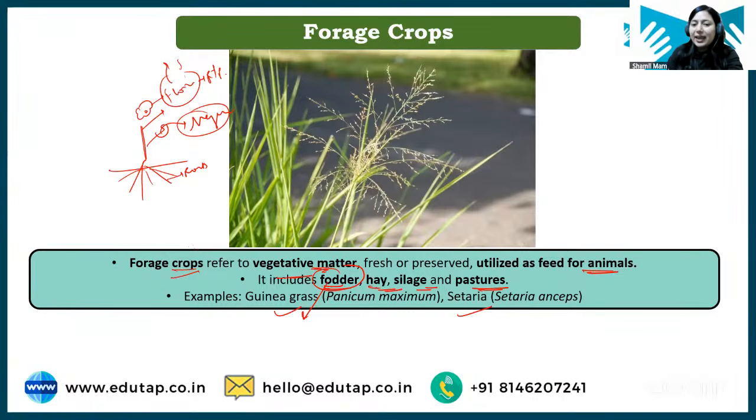What is hay? Hay is when you have stored this fodder crop in dried form. You have cut down the fodder crop, sun dried it and then preserved it. You haven't gone for any fermentation process, unlike in silage, right? So hay is when you cut down the fodder crop, sun dry it and then store it. Silage I have explained to you.